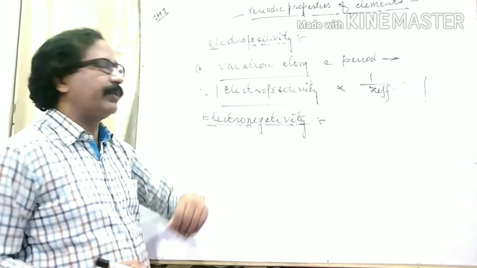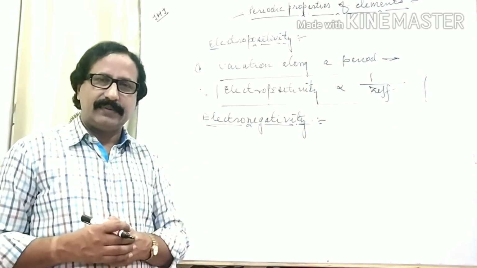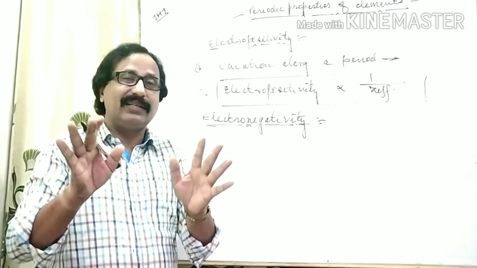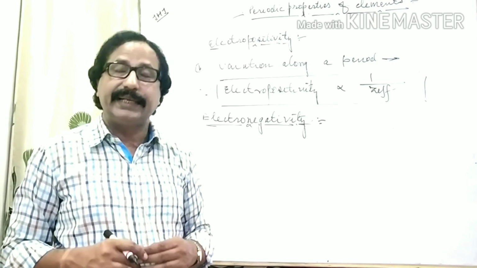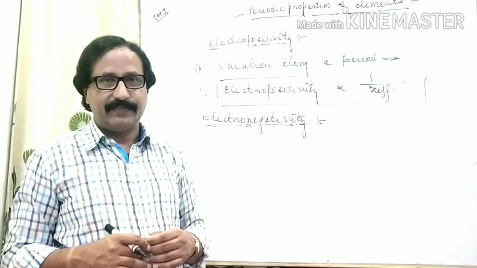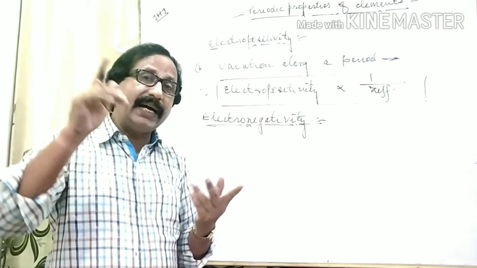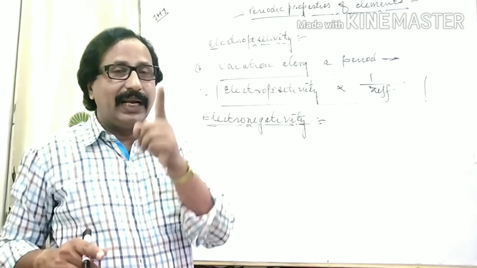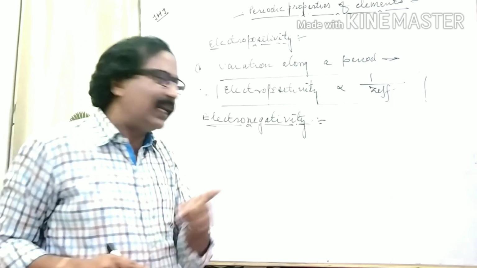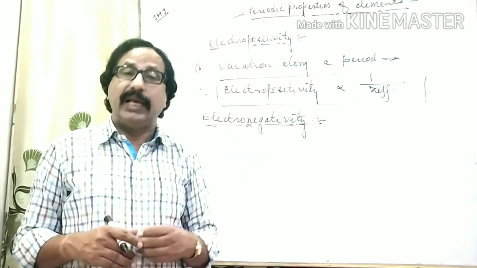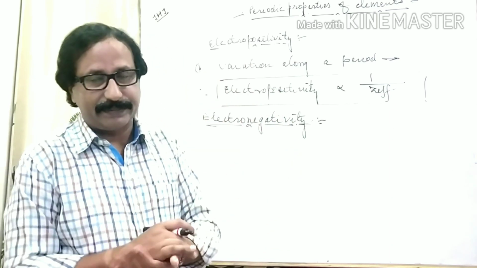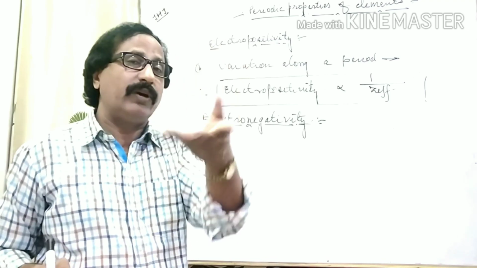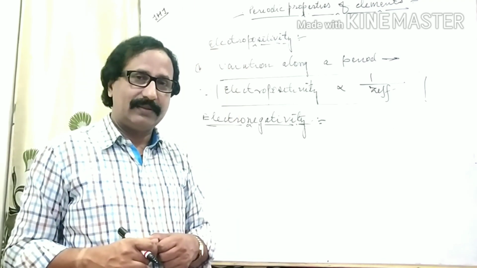The electron gaining tendency of any element is known as electronegativity, and related elements are said to be electronegative elements. But how will you guess, how will you identify electronegative elements?